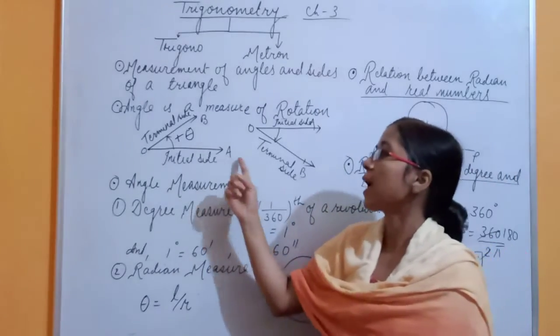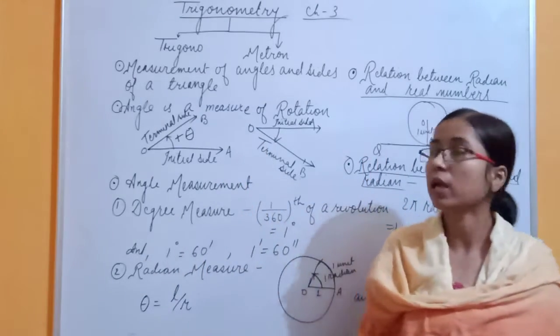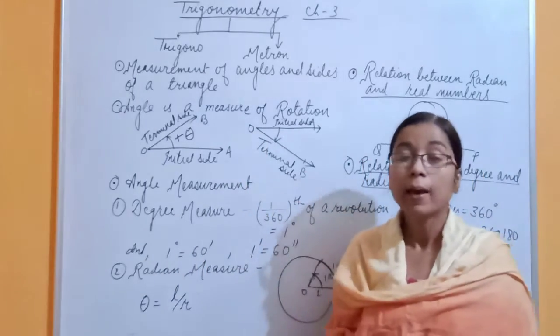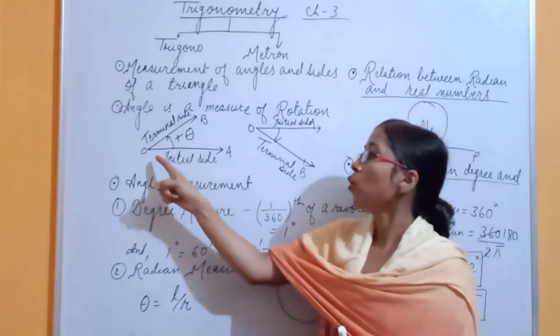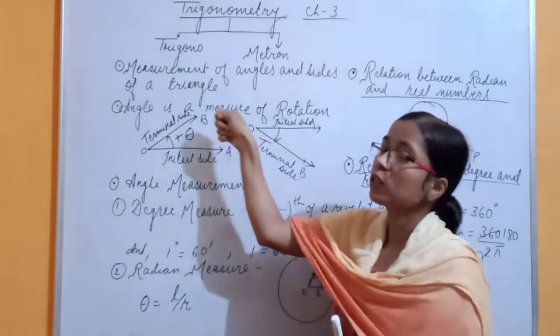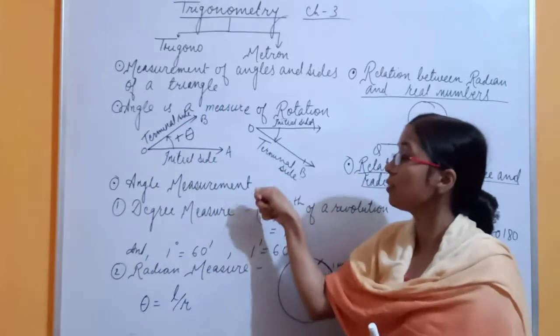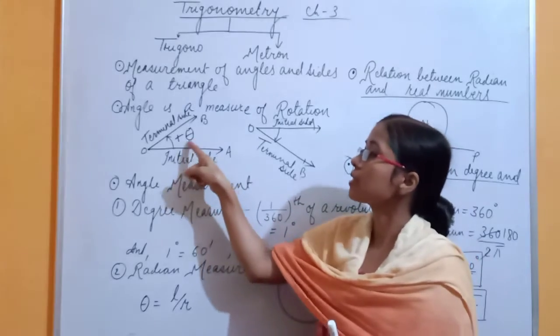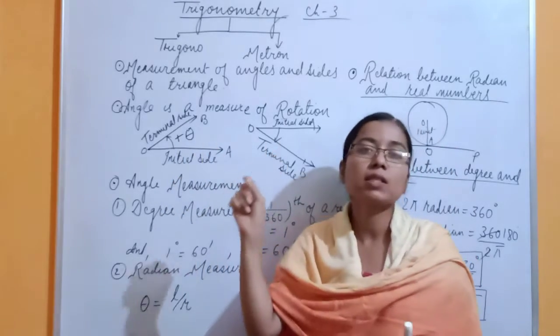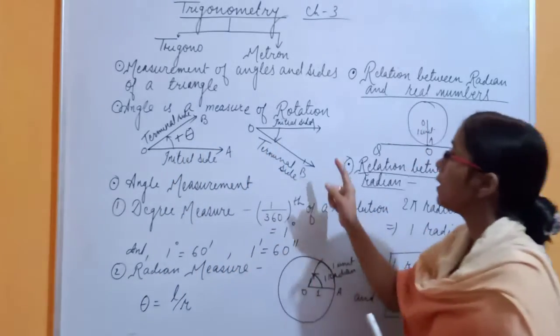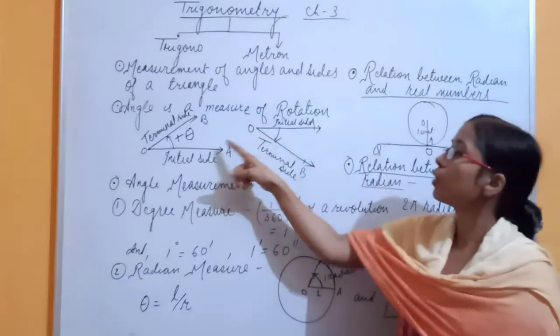You can say it angle AOB, you can also say it angle BOA, but when your initial side is rotated in the anti-clockwise direction, then in that case it is said to be the positive angle. Okay, and now we are going to move on to the negative angle.